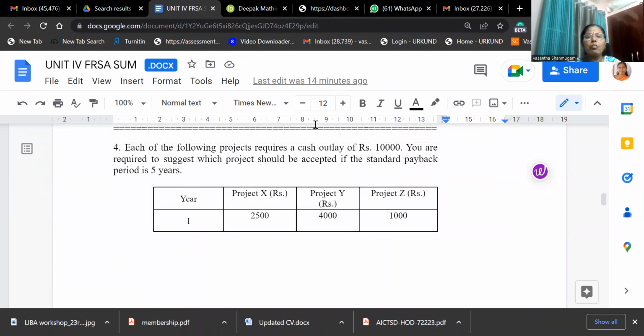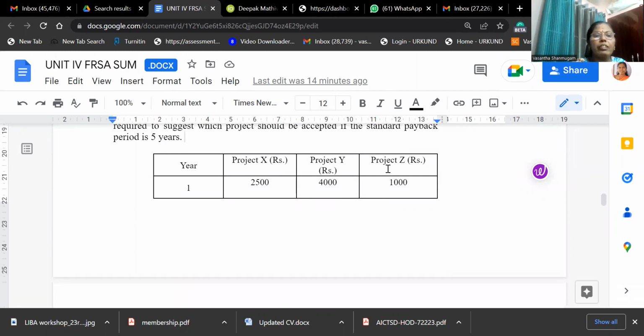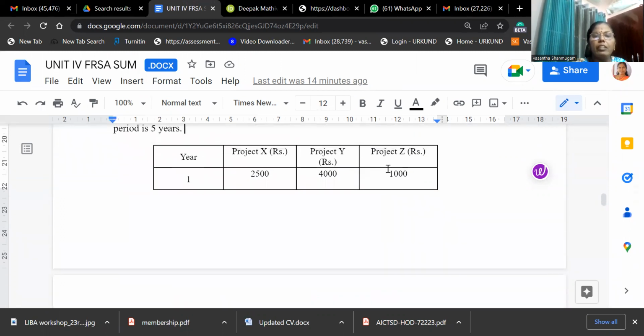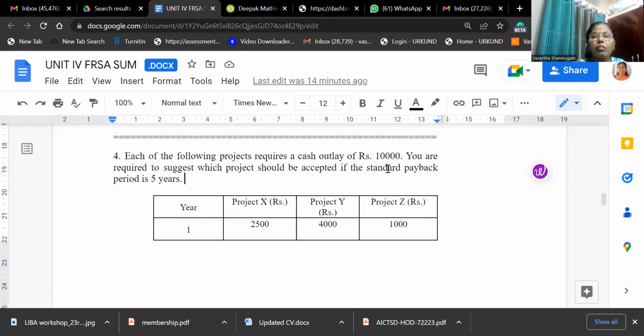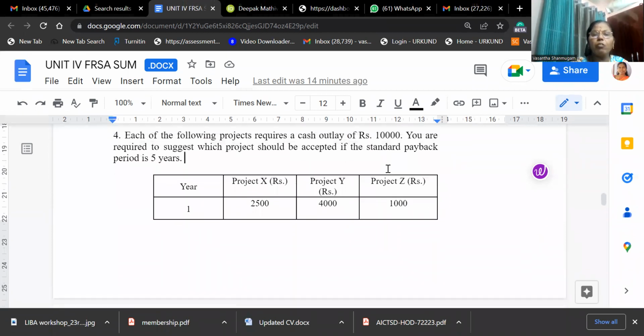Each of the following projects requires a cash outflow of 10,000. You are required to suggest which project should be accepted if the standard payback period is 5 years. Here the cash outflow is 10,000, that is the original investment is 10,000.